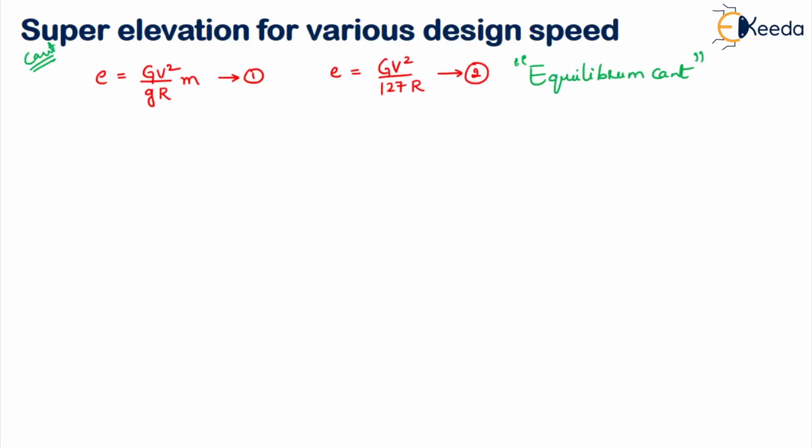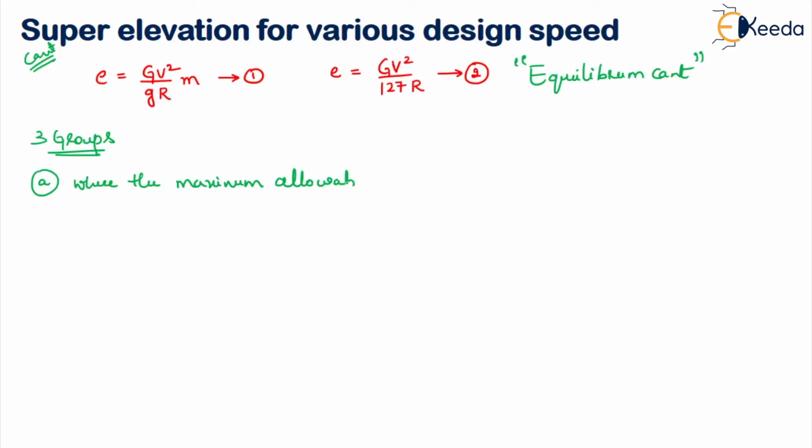Now in Indian Railways, super elevation for equilibrium or average speed is calculated using three different groups. The first one is where the maximum allowable speed of the train on broad gauge, that's BG, or meter gauge, MG, track is over 50 kmph.